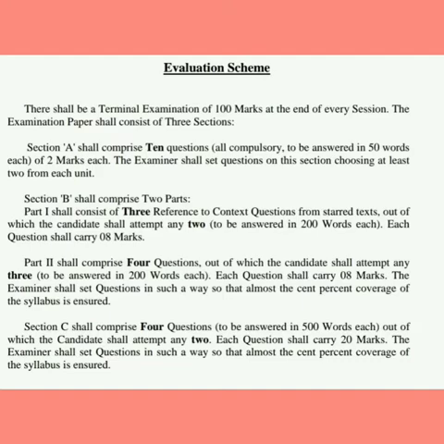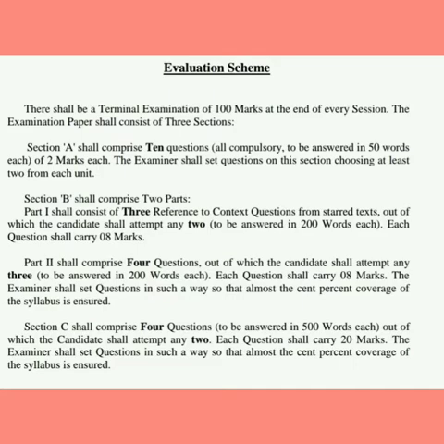In section B, there would be 2 parts. In part 1, 3 reference to context questions from starred texts will be asked, out of which the students are to answer any 2 reference to the context questions.